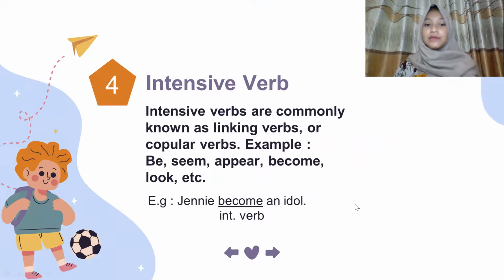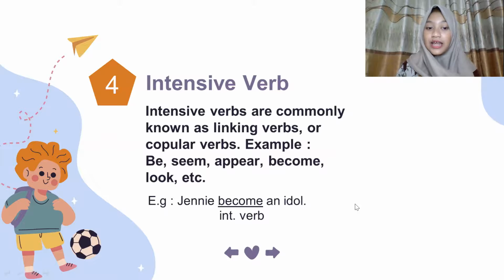Okay. Number 4 is intransitive verbs. So intransitive verbs are commonly known as linking verbs or copular verbs. So they are followed by a noun, noun phrase, adjective, or a prepositional phrase.